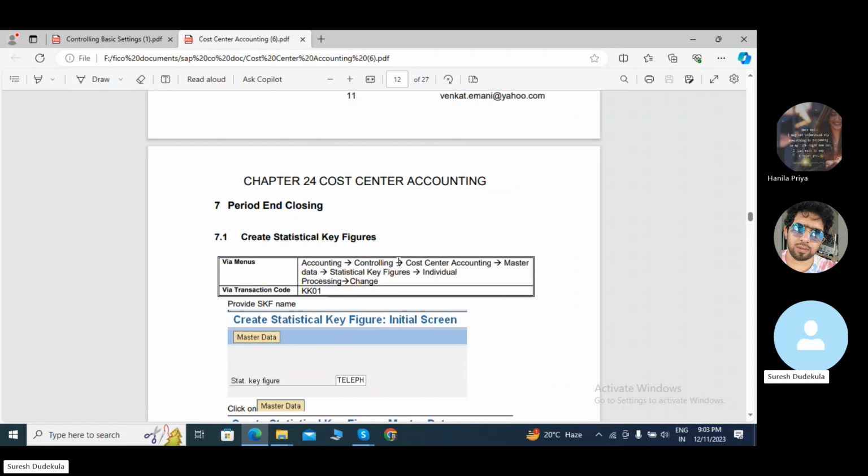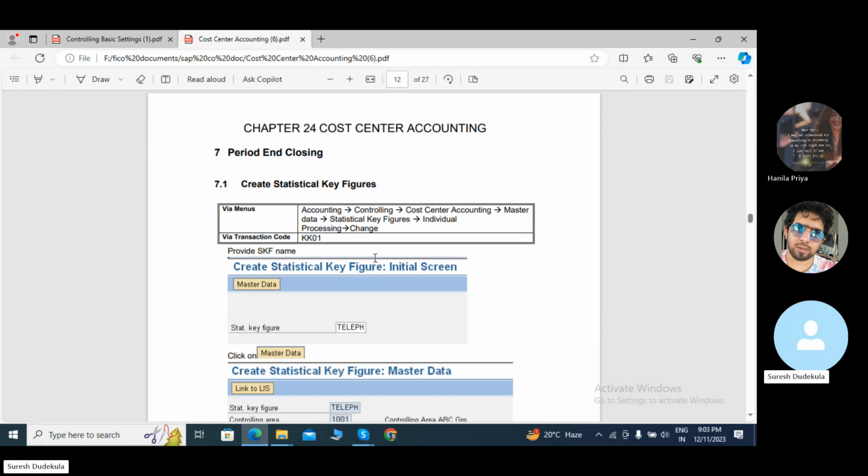This is the period end closing. Create statistical key figures, KK01.